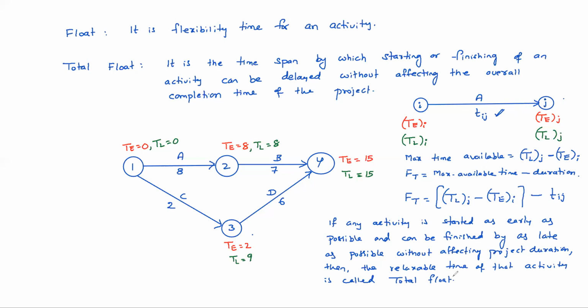So very easily for any activity you can calculate. Suppose an activity is like this, with activity duration equal to 5 days.